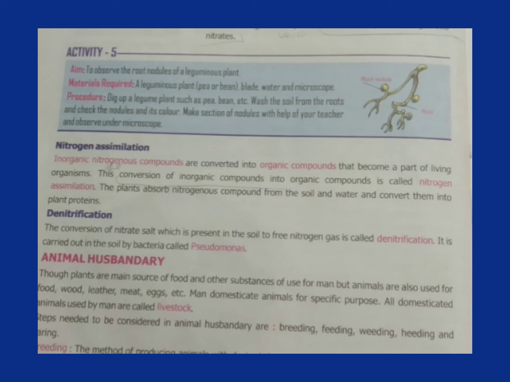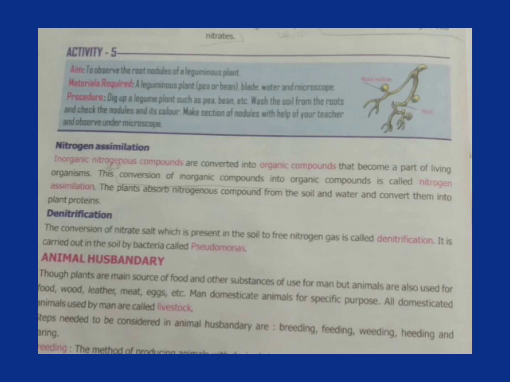Heeding and caring, the proper care and management of animals to ensure their better health. Now the cattle. Cow, buffaloes and bullocks are known as cattle.